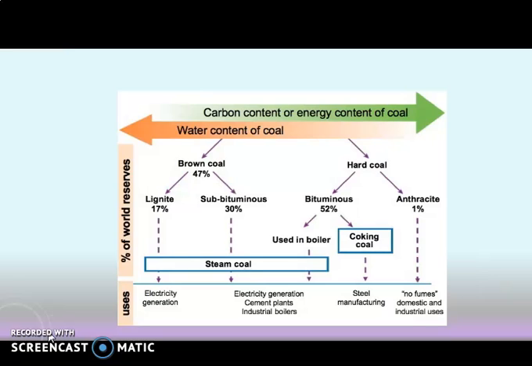And the various uses of these types of coals are also being shown in this figure. So they can be used for electricity generation, cement plants, industrial boilers, steel manufacturing, etc. And anthracite, that contains no fumes, so it can be used for domestic and industrial uses.